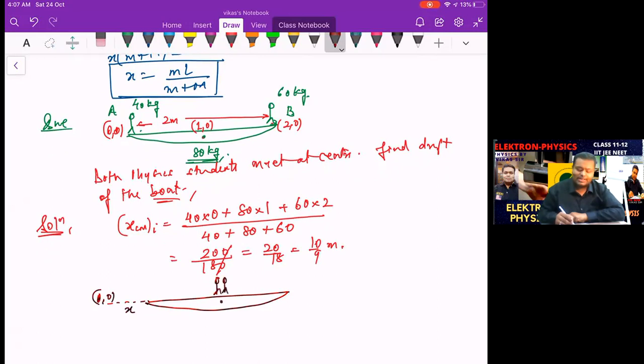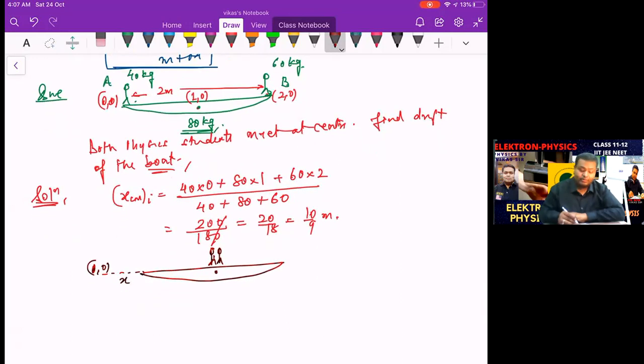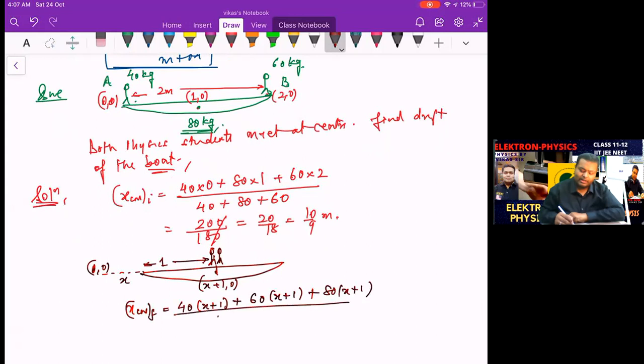The center mass of the boat is here itself. And both of them are at the center. So the center mass has to be here itself, because everything is at the center now. Both of them meet at the center. But still, if you want to clarify, see this. XCM finally is equal to, what are the coordinates of this? That is x plus 1, 0. This is 1 basically. So that's x plus 1, 0. So the 40 particle is also at x plus 1. The 60 particle is also at x plus 1, and the center of the boat is also at x plus 1. So divided by 40 plus 60 plus 80, that eventually comes out to be x plus 1 only.